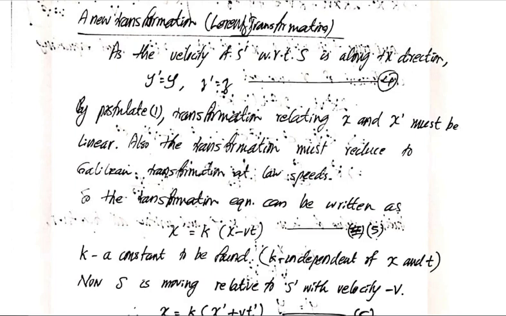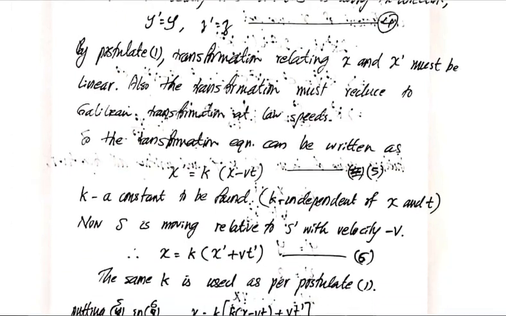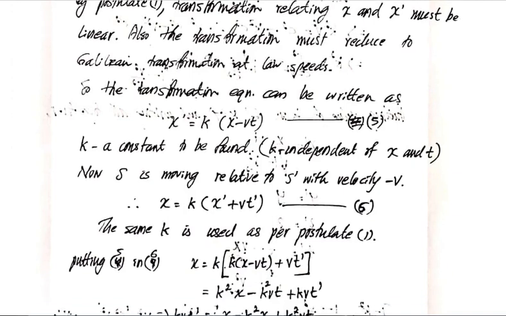So the transformation equations can be written as x dash is equal to some constant k into x minus vt, where k is a constant to be found. And it is called a constant because it will be independent of the position and time, that is x, y, z and t. Now S dash is moving relative to S with velocity v along the positive direction. From the frame S dash, if we observe the frame S, we see that the frame S will be moving with the velocity minus v. It means that the frame S will be moving along the negative x direction.